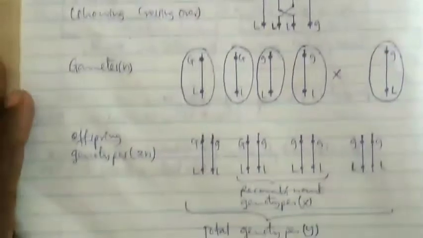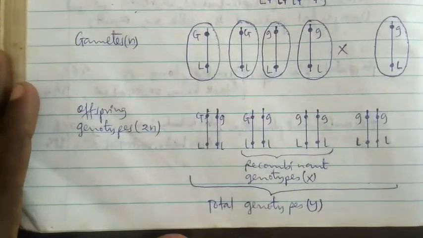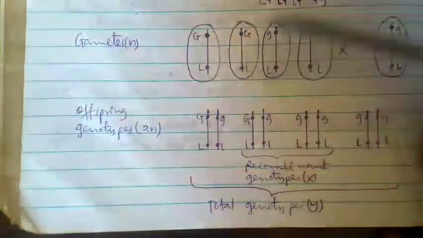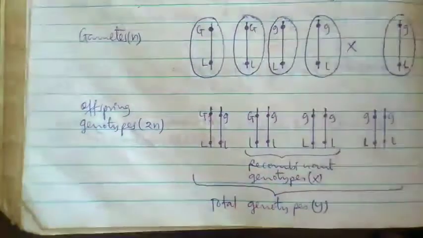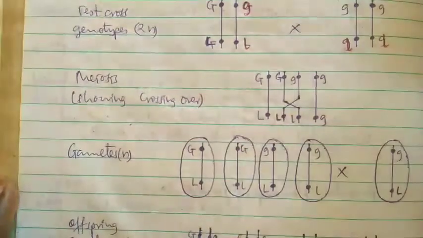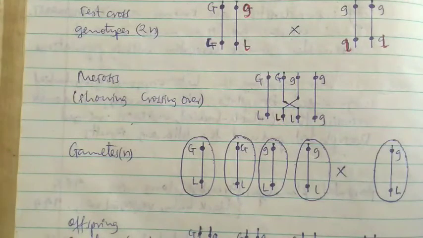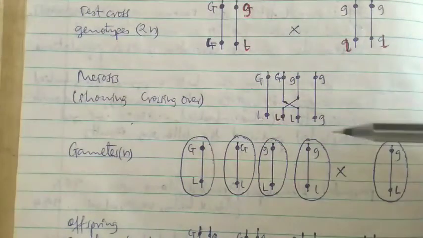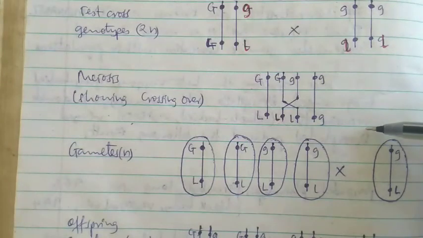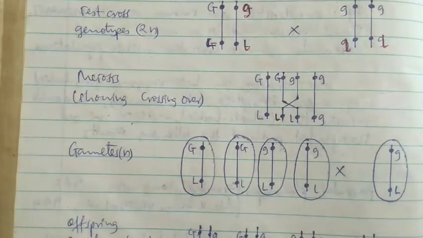Unaona katika gamete tutakuwa na yule pale gray body long wing. I think kuna kitu kitakuwa kimekosewa hapa, lakini nitachukua kwenye BS.